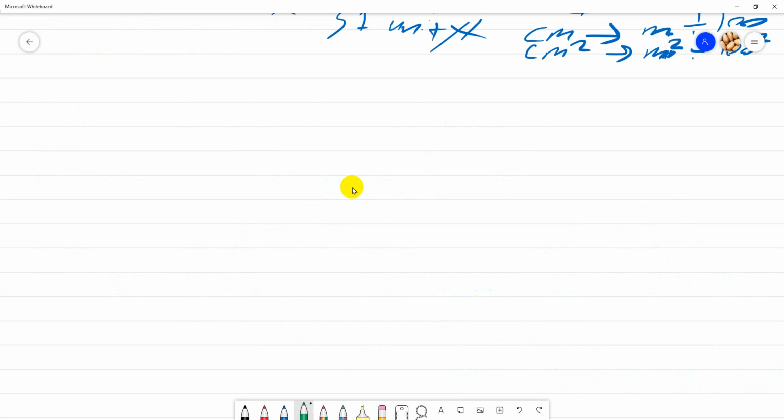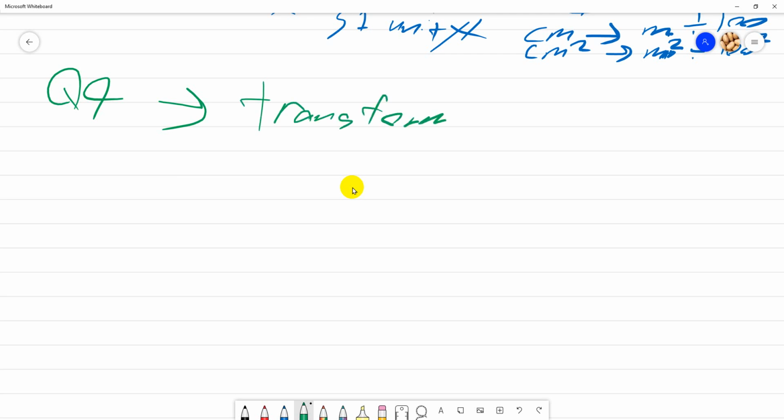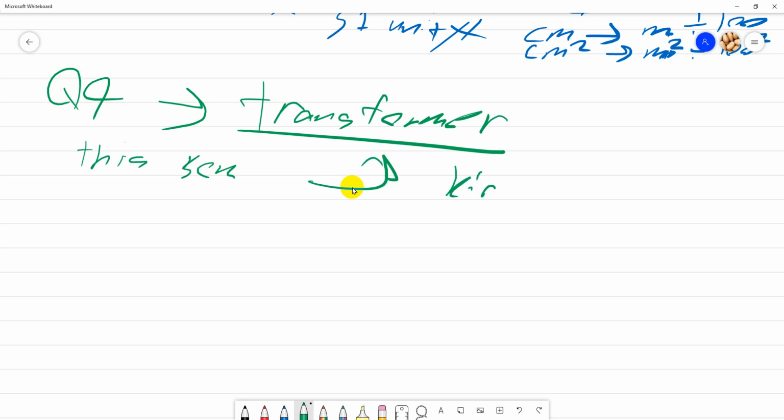Okay, the last part is question 4, which is the transformer. For this semester, this is the killer question. Last semester, the killer question was question 1. This semester, for me, the killer question is the transformer part.